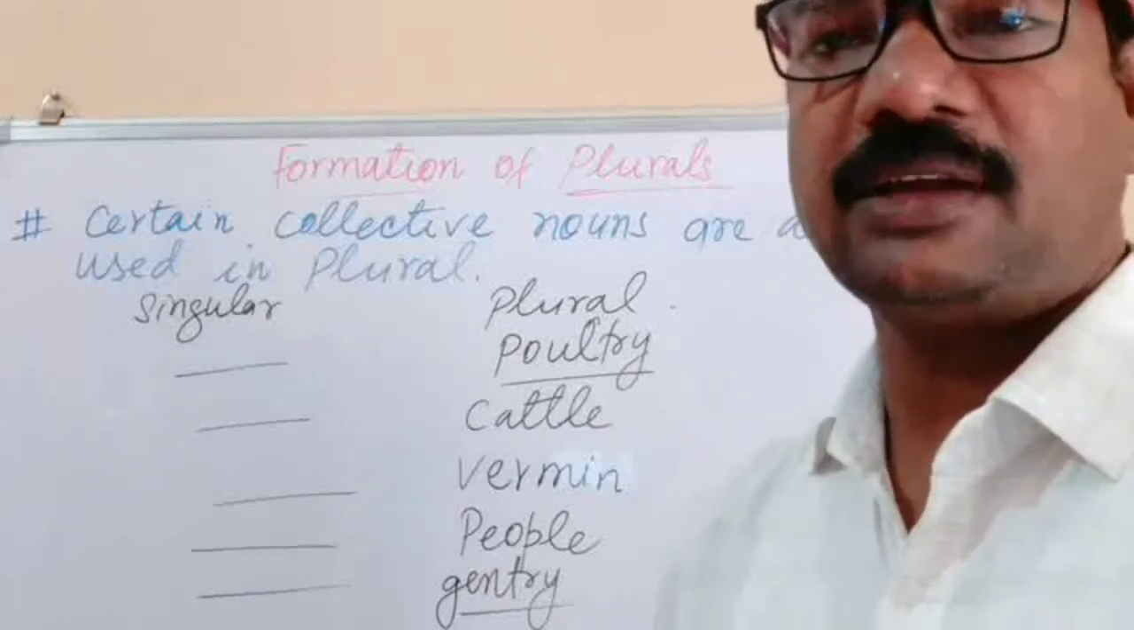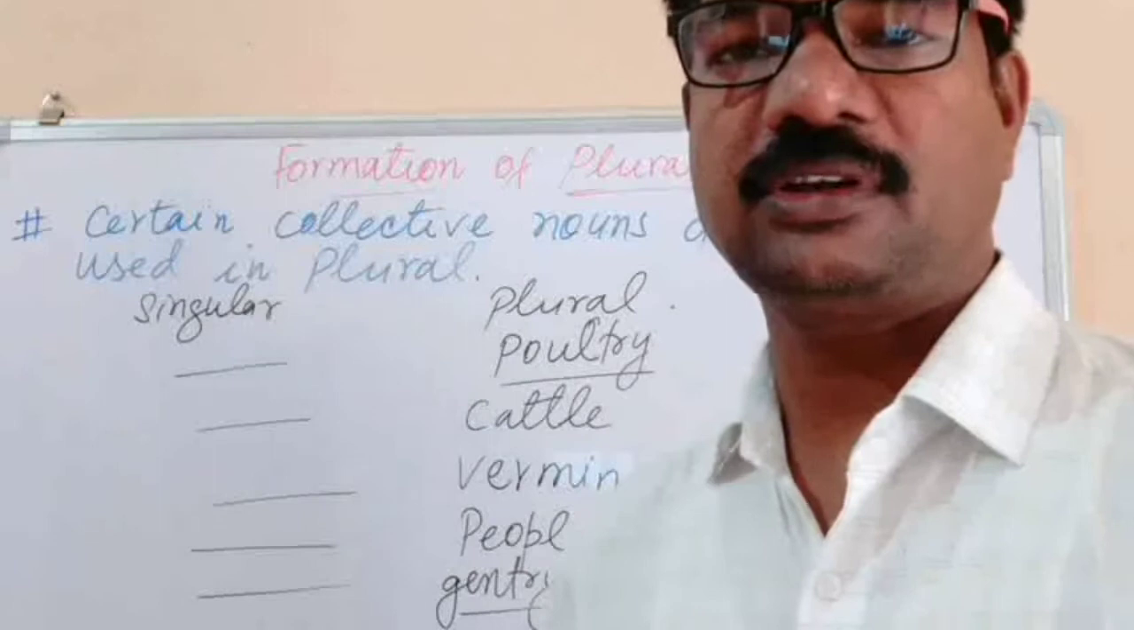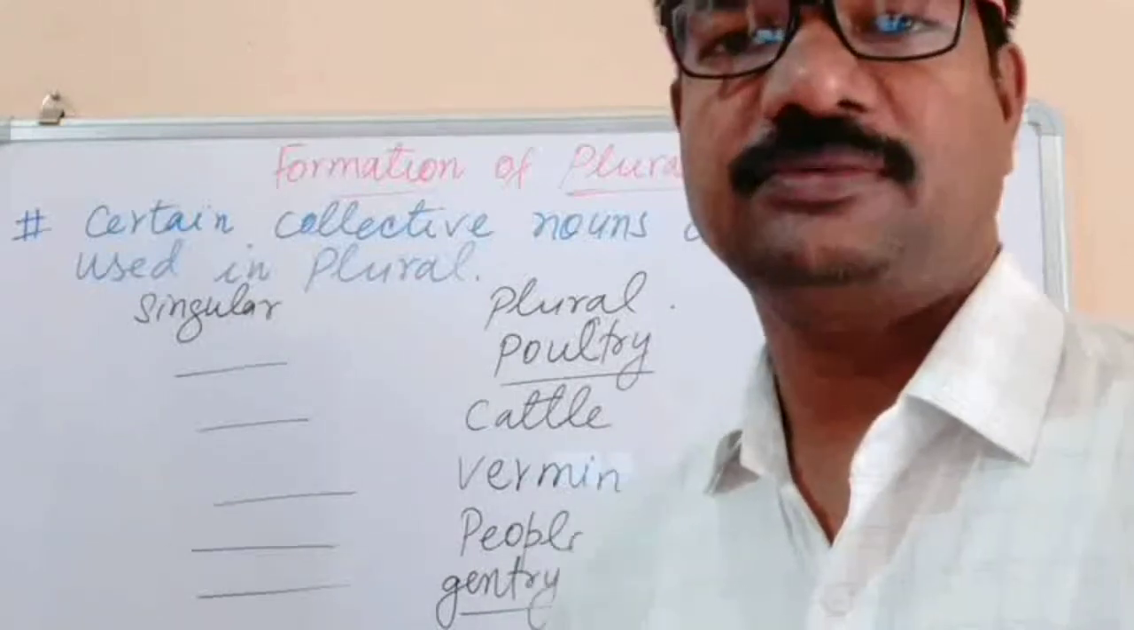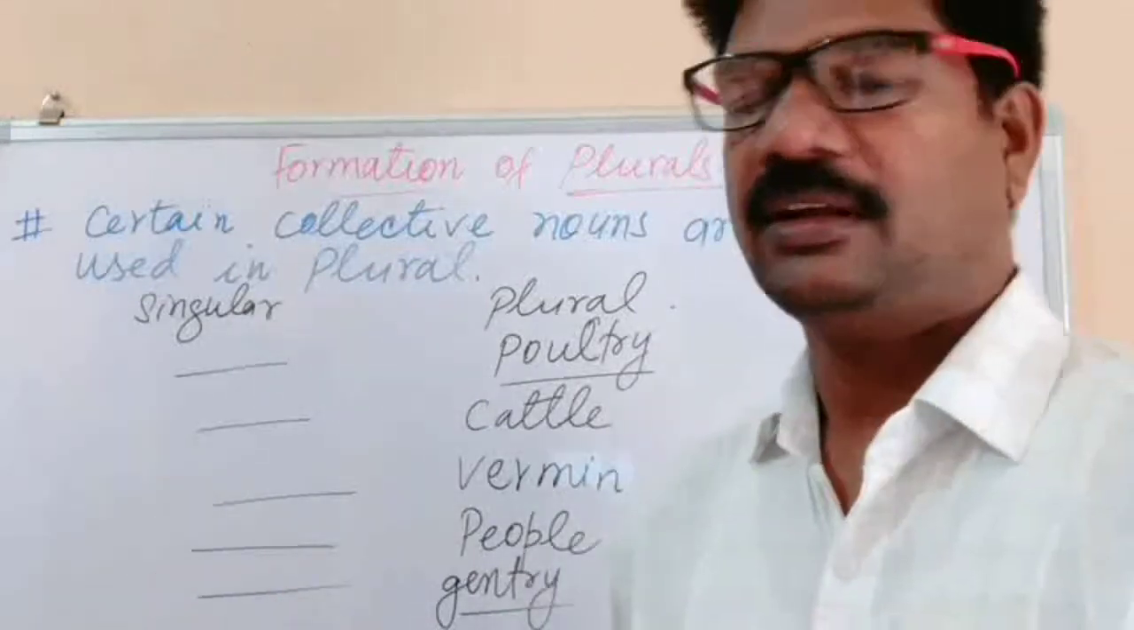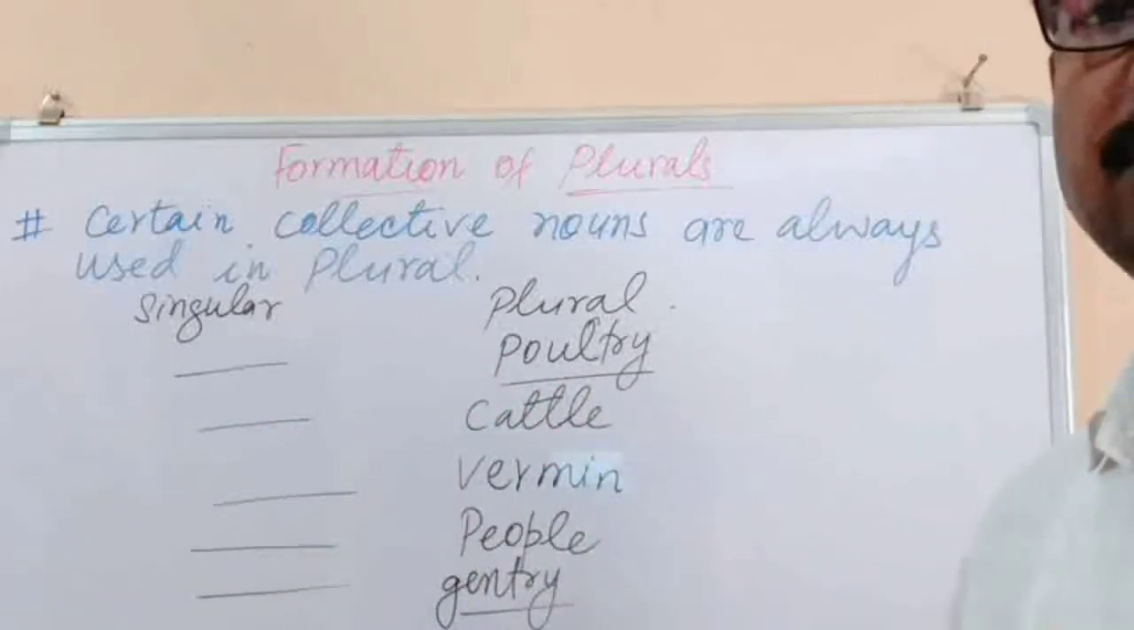In the series of grammar we are learning singular and plural. How can you form plural from singular? Let us see. The next rule is: certain collective nouns are always used in plural.